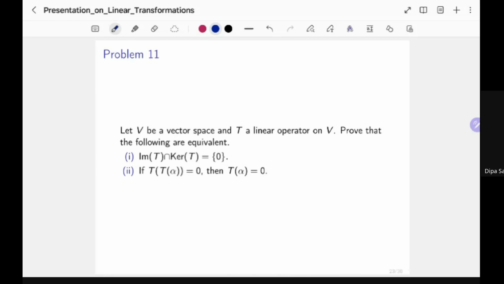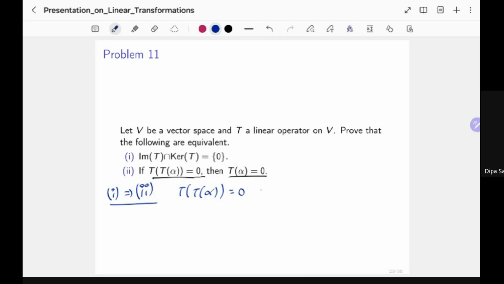So let's see how one can show that. Let's try to show that 1 implies 2 first. I want to show that if alpha is an element satisfying this condition, then we must have this. That's what we want to show. So pick one alpha such that T of T of alpha is equal to 0.